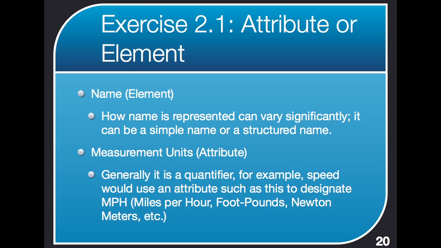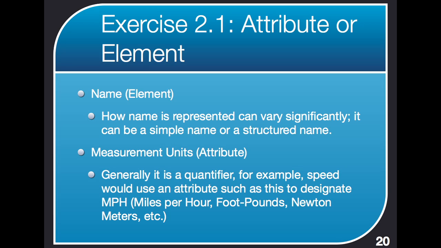Or we could structure it, which is partially what the example does. It has person name, and inside of there is person given name, and then that holds the value Tom. And then you could have a person middle name and a person surname, and you could break it apart. And you can't do that kind of stuff with an attribute. That's element territory. So that one's an element.